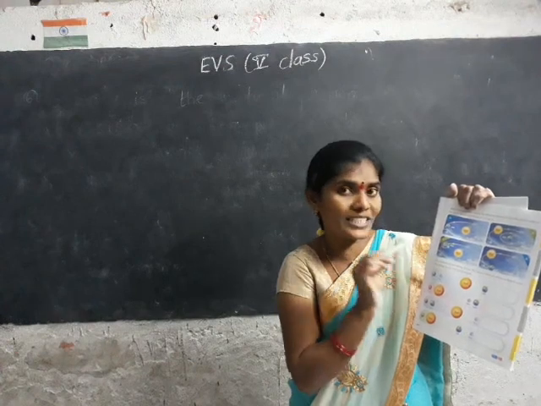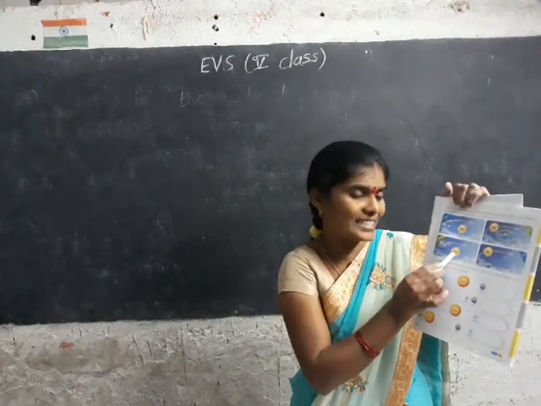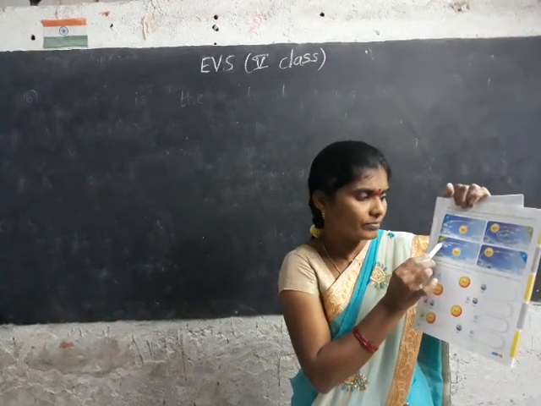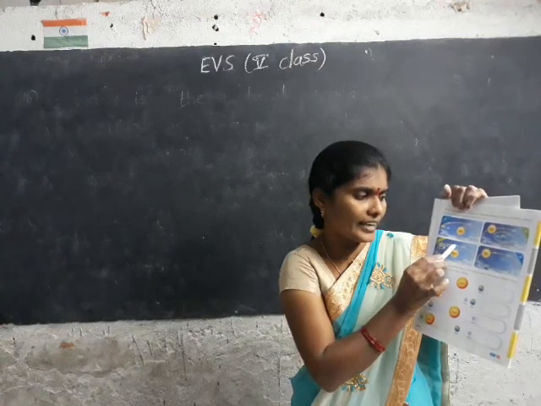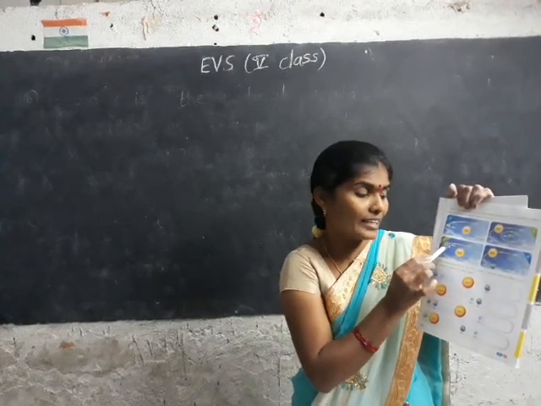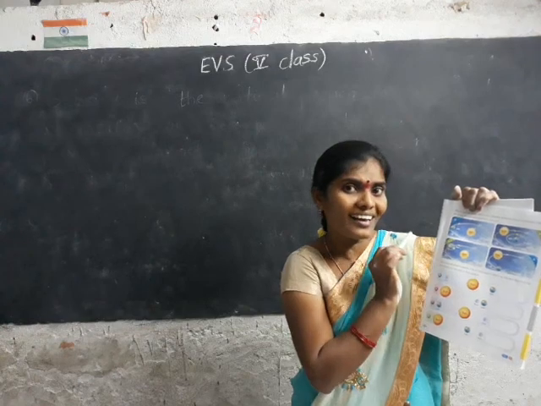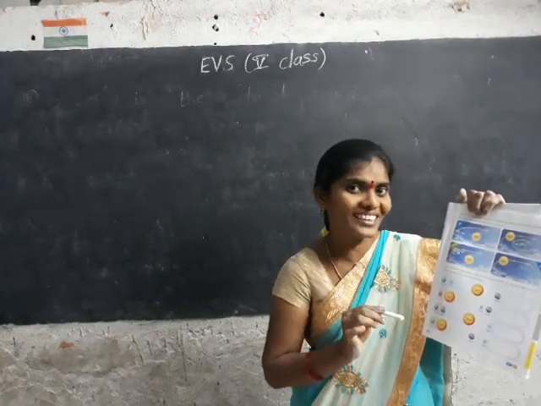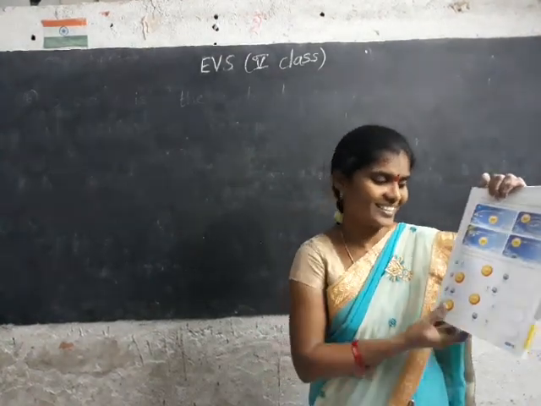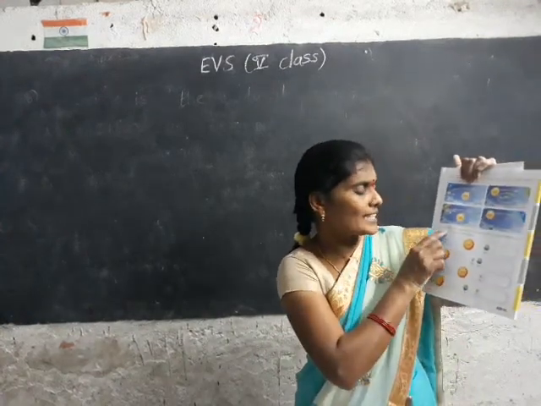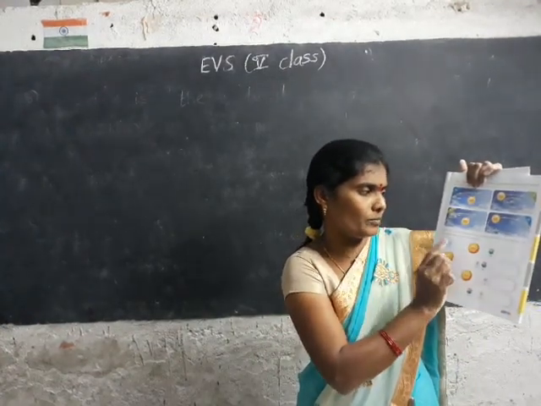No. In C, the sun is in the middle, earth is moving on its axis and moon is moving around the earth. So what is the correct one? You must tick that.